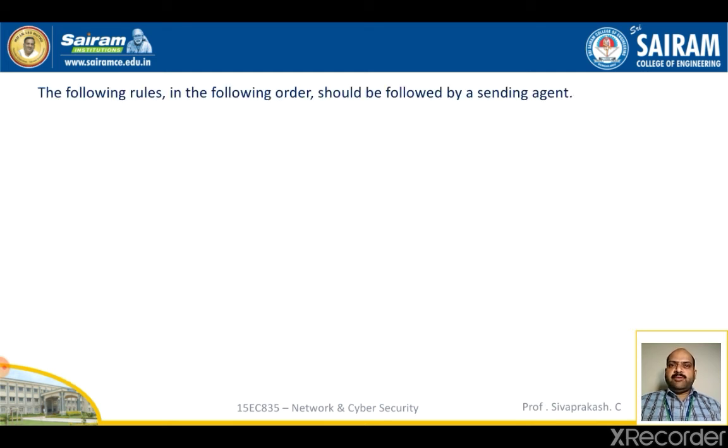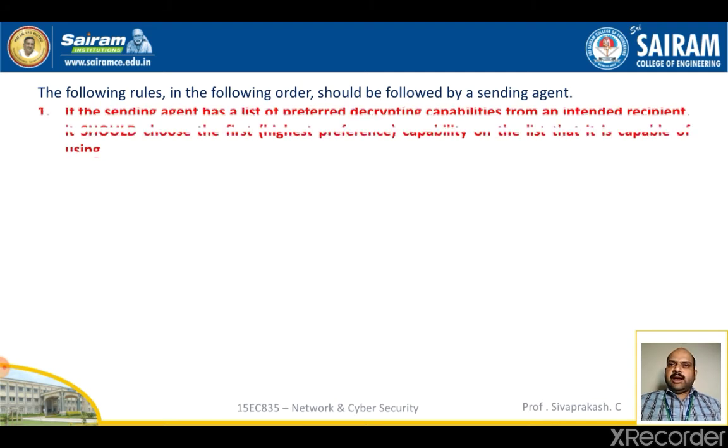Some rules should be followed by a sending agent. Let's see one by one. If the sending agent has a list of preferred decrypting capabilities from an intended recipient, it should choose the first, highest preference capability on the list that it is capable of using.